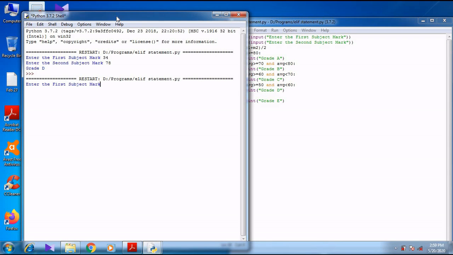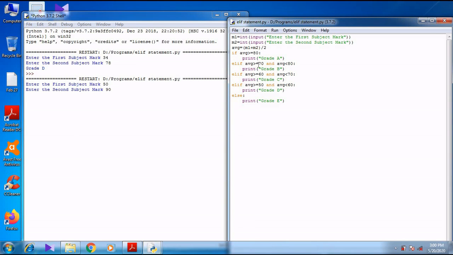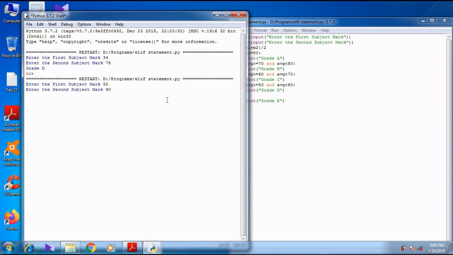Right? We can go for another way. 50, second mark is 60 or else 90. So 90 plus 50, it is 140. 140 means divided by 2, 70. So 70 means which grade it comes? Equal to 70, less than 80. It shows grade B. Now let's see. Now it shows grade B.